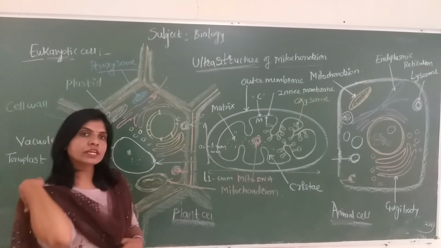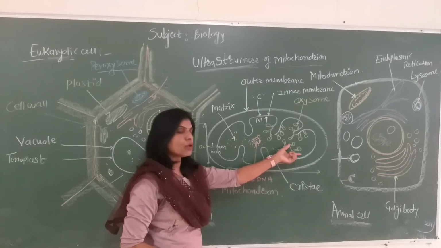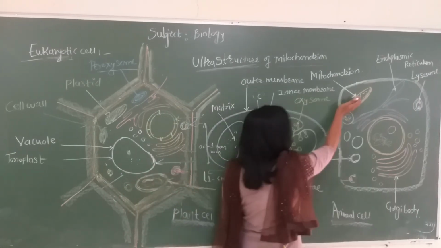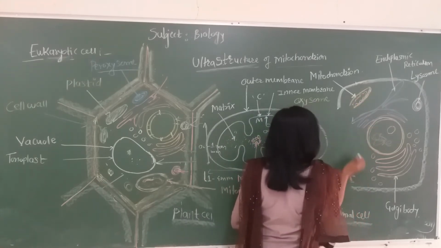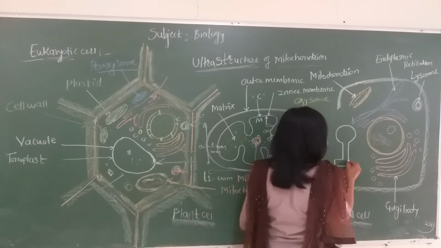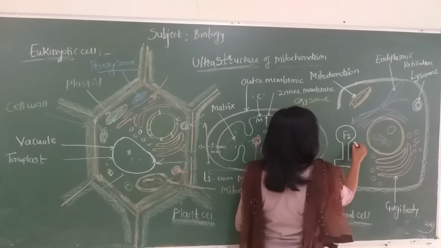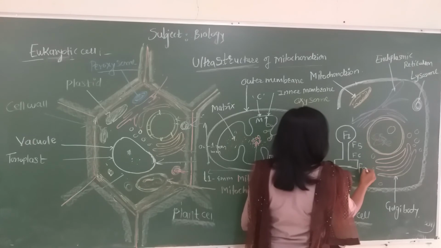The M side of the inner membrane infoldings, the cristae, shows a number of stalk bodies. They are called oxysomes. When we study the structure of a single oxysome, it has an outer head, a stalk and a base. The head is called the F1 head, the stalk is called F5 to F6, and the base is called F0.